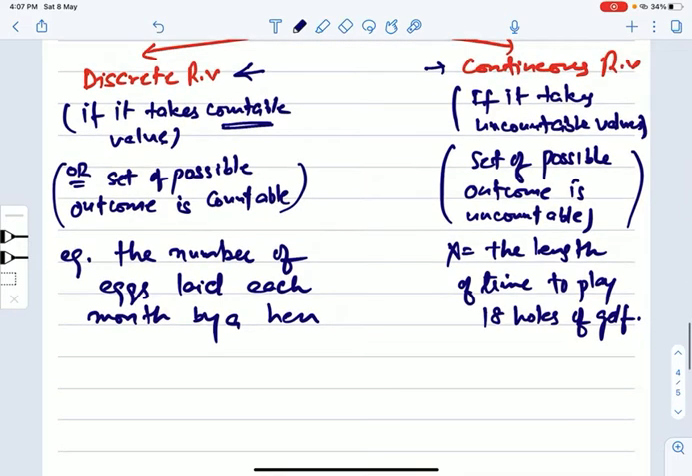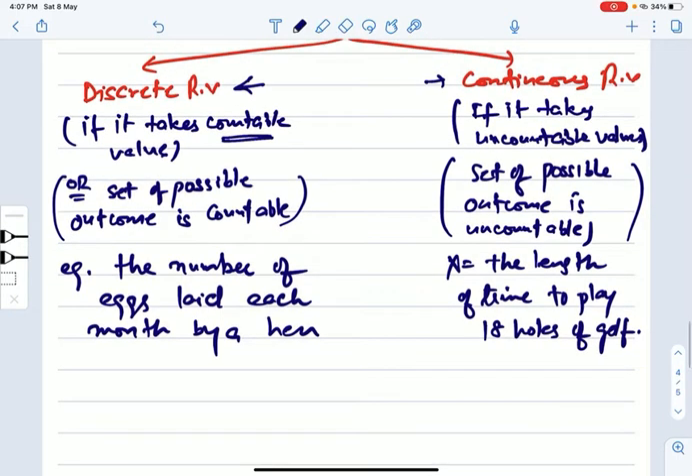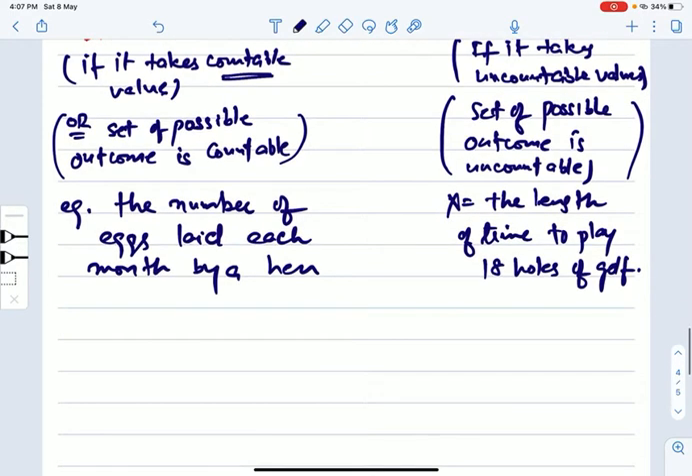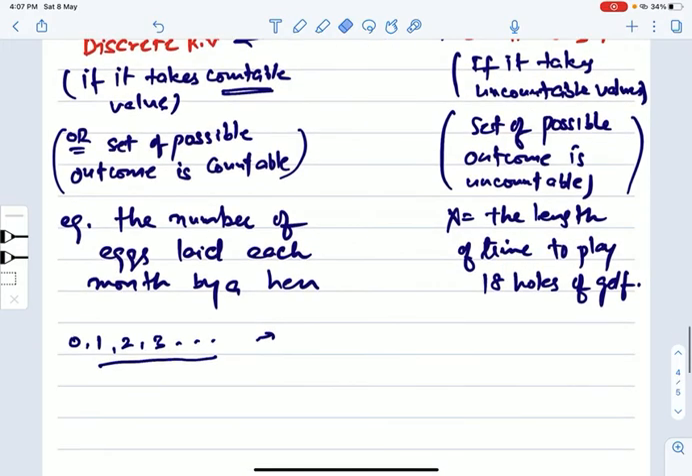Or in other words, you can also say if the set of possible outcomes for this random variable capital X is countable, then we call that random variable a discrete random variable, okay. For example, the number of eggs laid each month by a hen. So it can be 0, it can be 1, it can be 2, it can be 3, and so on, right? So infinite numbers like that, right? So it is a discrete type sample space, right?